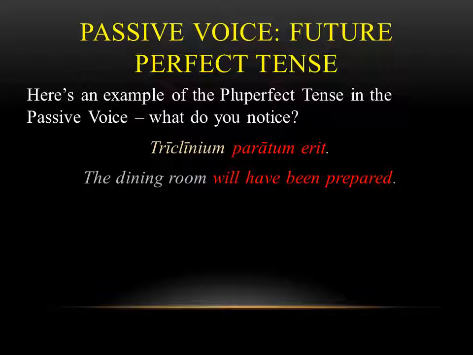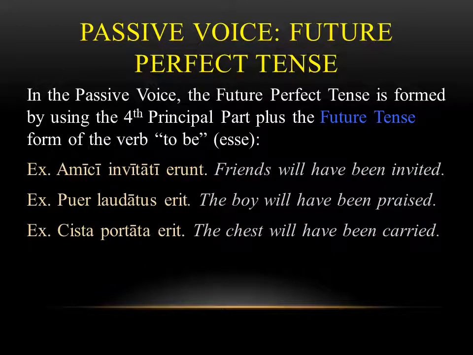And pay attention to how we change the translation. Now it's will have been prepared. So again, here's those notes and the three examples. Every single one, we've changed the verb esse to be to make it future tense. And by doing that, by sticking it with the fourth principal part, we now have the future perfect tense in the passive voice. So again, here they are highlighted. We have erunt, erit, erit. And again, notice those translations one more time. It's the friends will have been invited, the boy will have been praised, and the chest will have been carried.